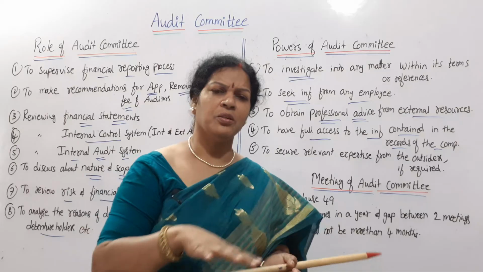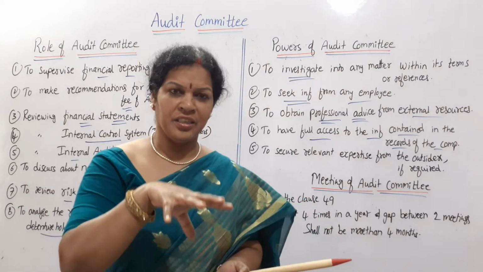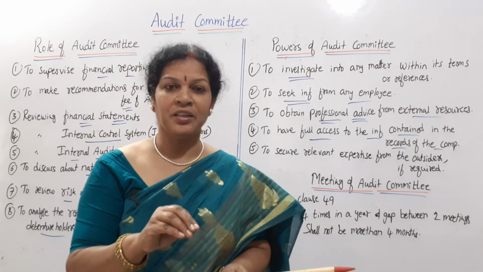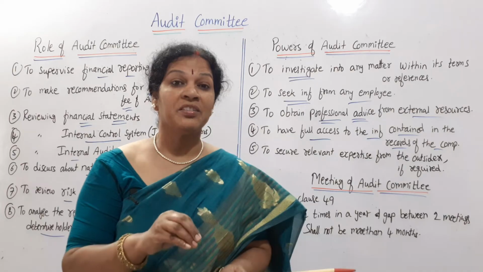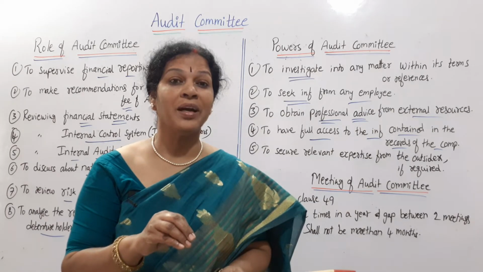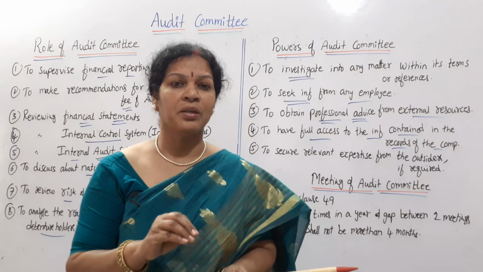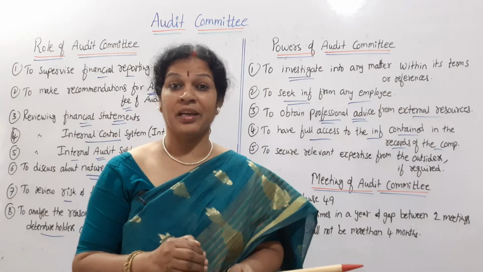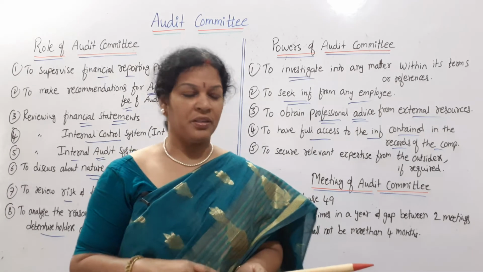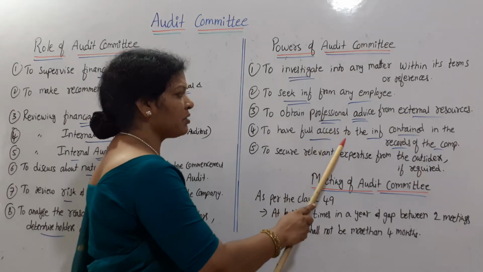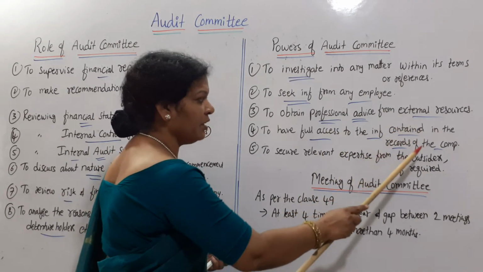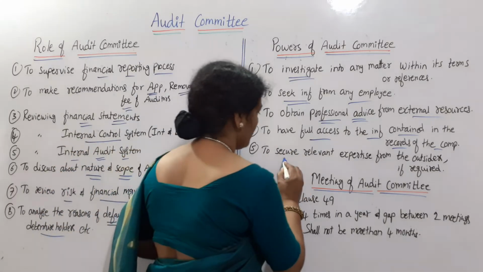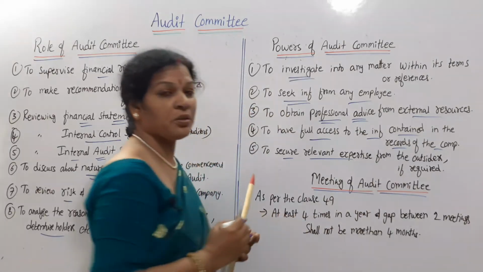Any information related to the accounts contained in the records of the company, these committees have the power to access such information without any hesitation. And the last point, to secure relevant expertise from outsiders if required.